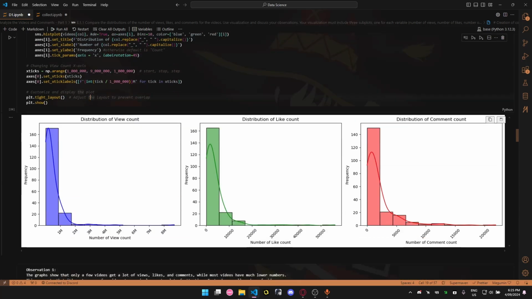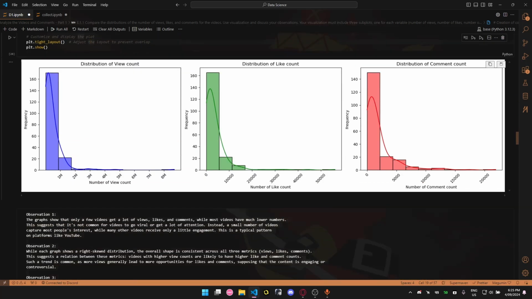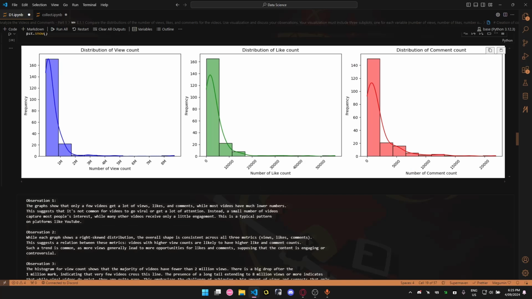We can see here the three graphs. Here are the X labels for millions. In the number of view counts, we can see three subplots, one for each: view count, like count, and comment count. So I'll go through some observations.